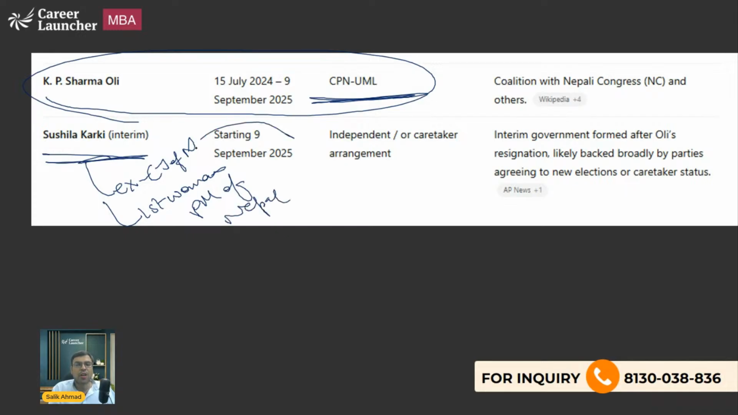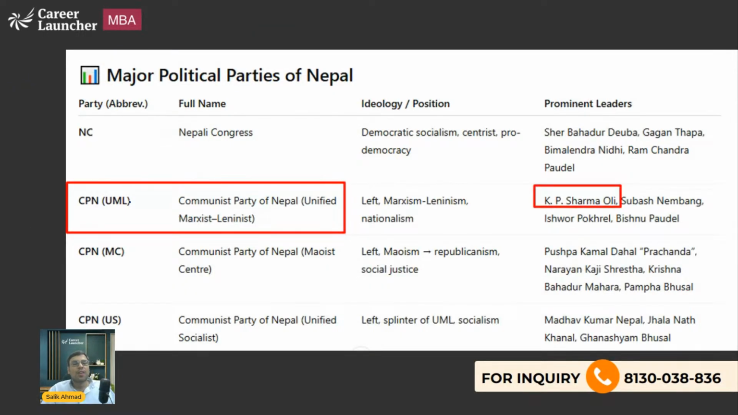She became the Prime Minister on 9th September after the resignation of KP Sharma Oli. Okay, that is what you should be knowing about. Now, let's talk about political parties. I've told you, Nepali Congress is a famous political party. Mr. Sher Bahadur Deuba is a very famous politician. Ramchandra Paudel is actually the president of Nepal right now.